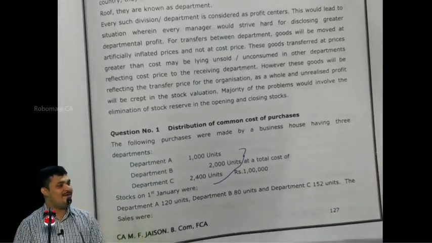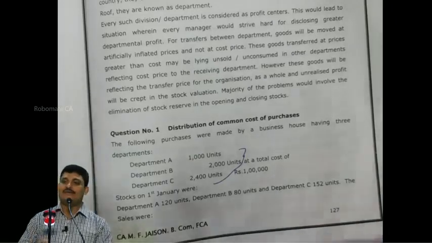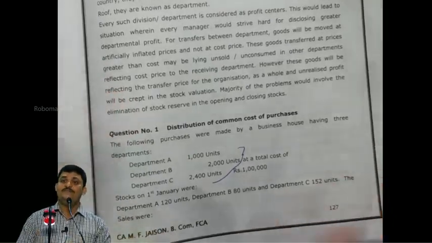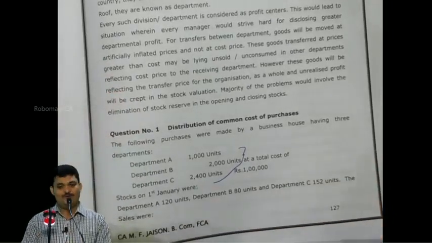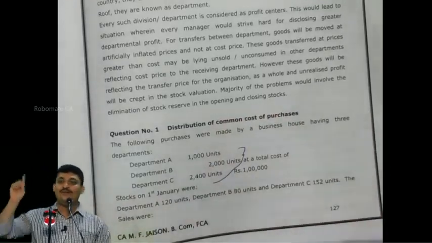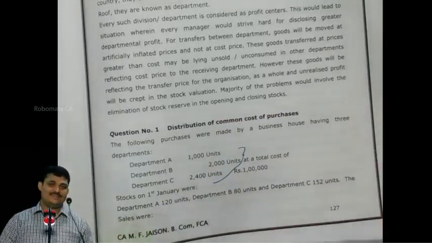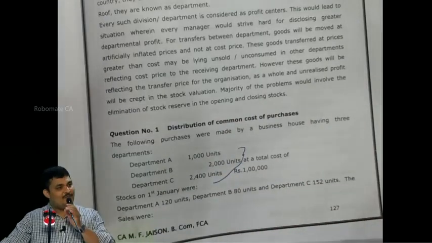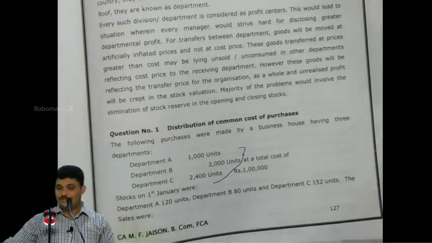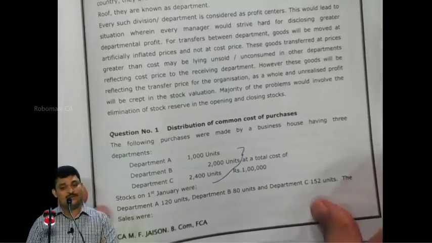Are you following? Sales is given, so you can get GP by GPR. But GPR is missing. So 4 out of 5 missing. We have only one item, only sales information given. With this one piece of information, we can't prepare the trading account. So let us go to question number 2.